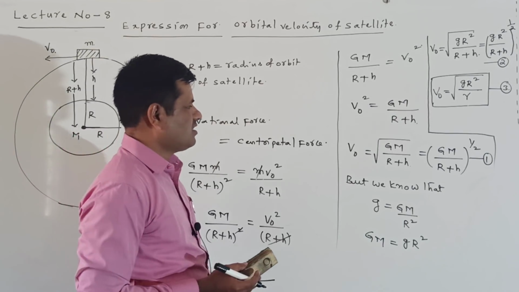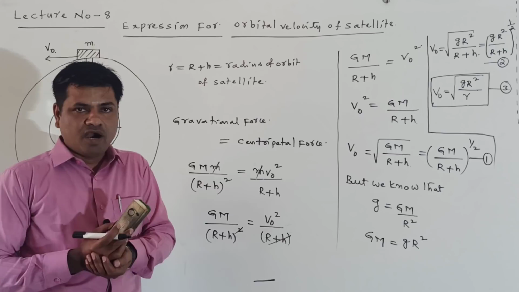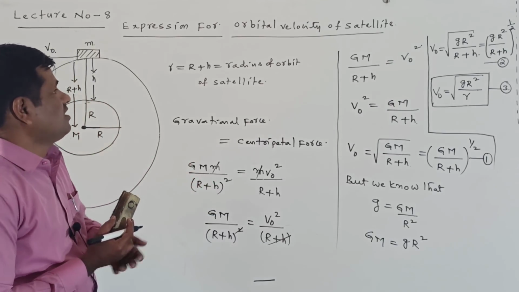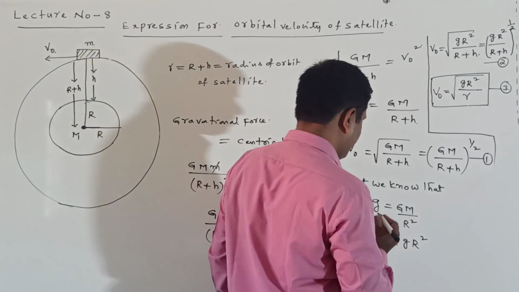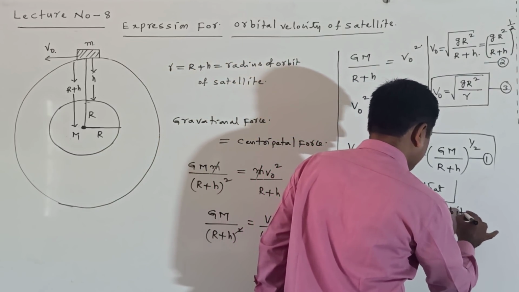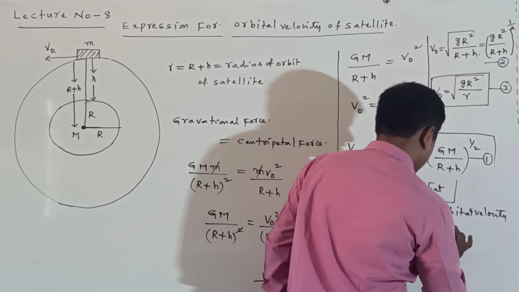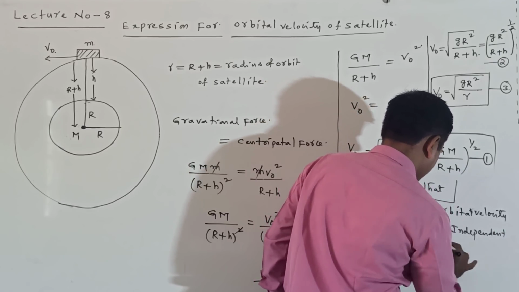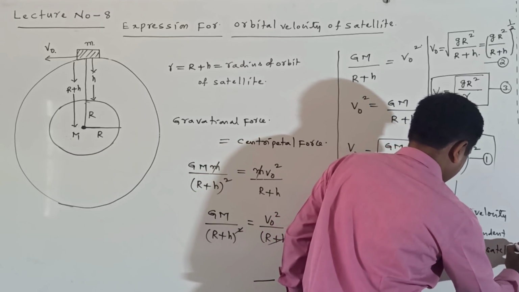Now we can observe all these expressions: the orbital velocity is independent of the mass of the satellite. Means orbital velocity is independent of the mass of the satellite. I am writing here, orbital velocity is independent of mass of satellite.